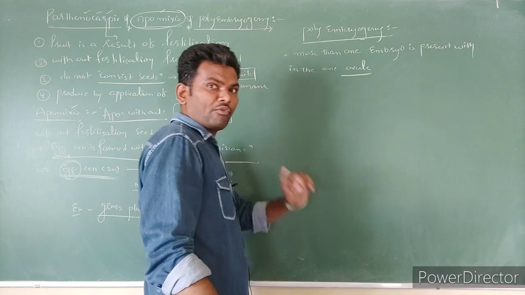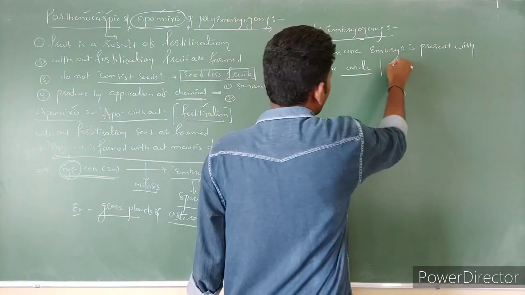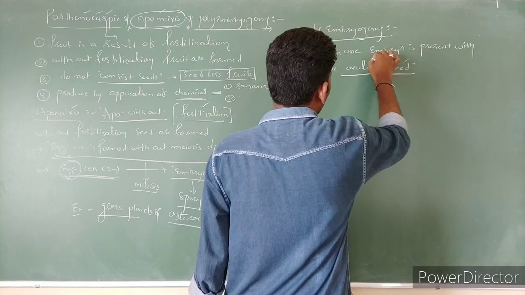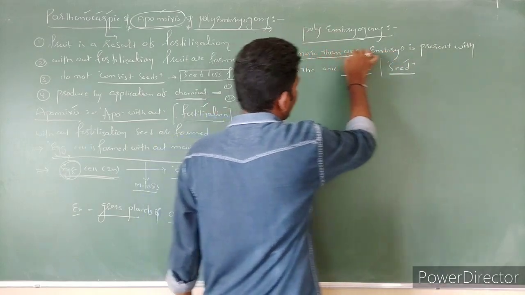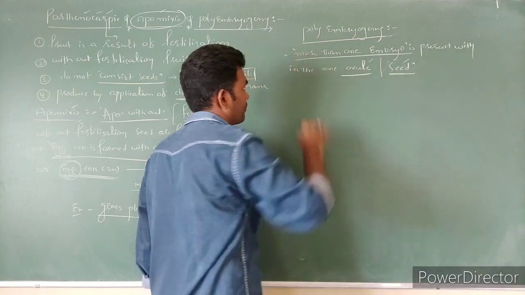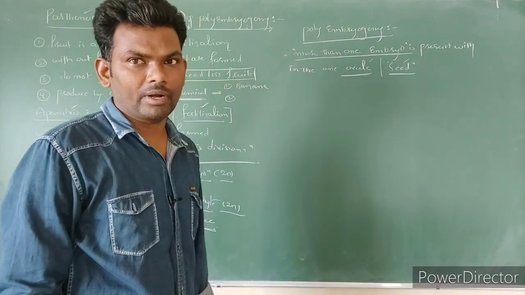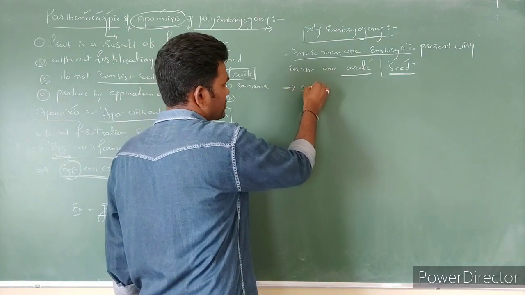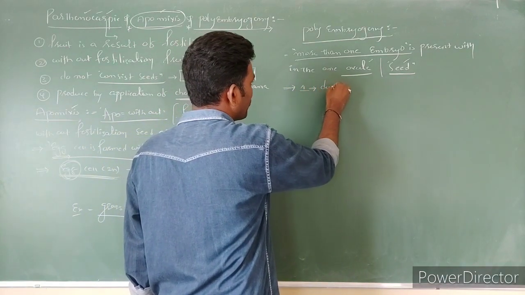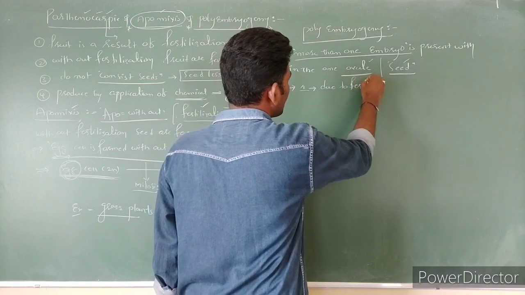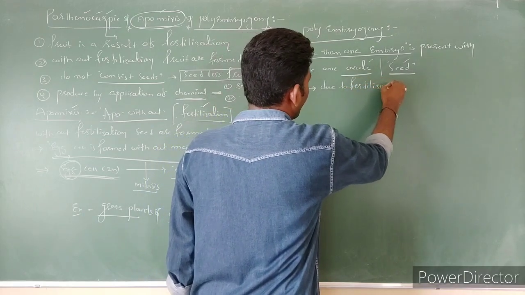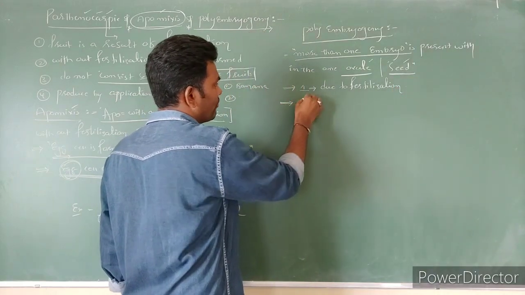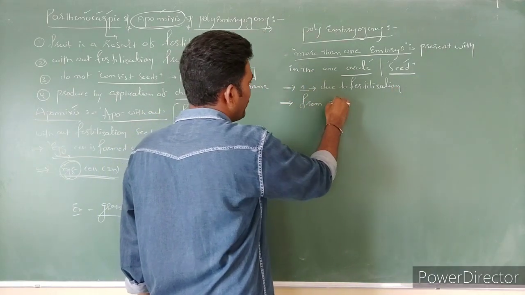You know that the ovule is going to become a seed. It means in one seed or one ovule, a number of embryos are present. The question is how these are all formed. One embryo is formed due to fertilization, and the remaining embryos are formed from the nucellus.